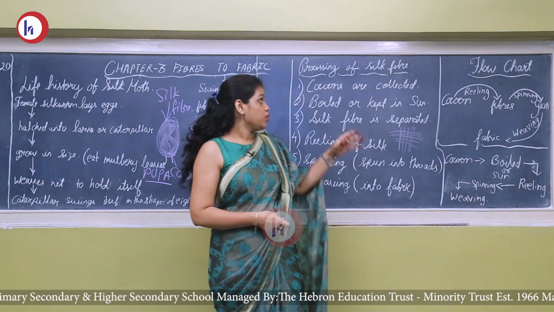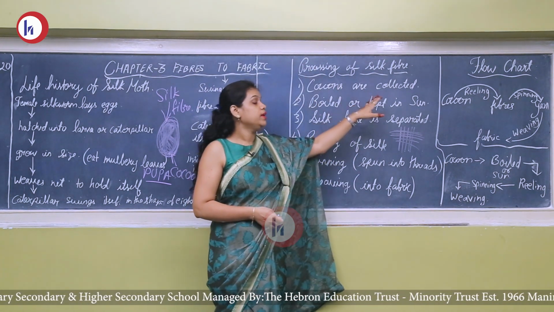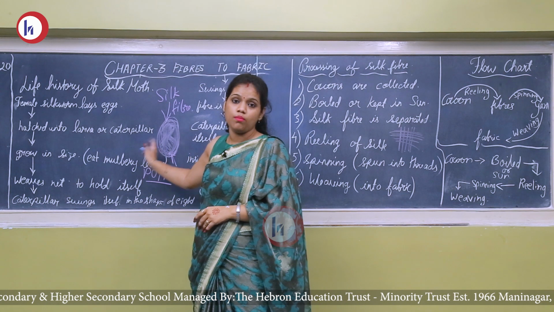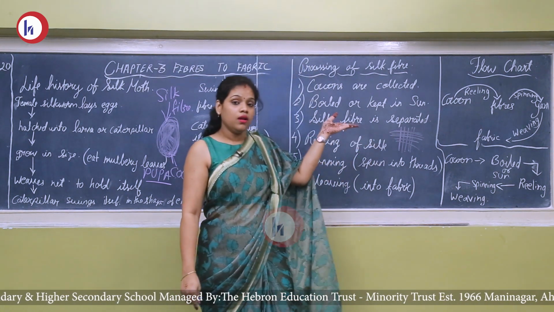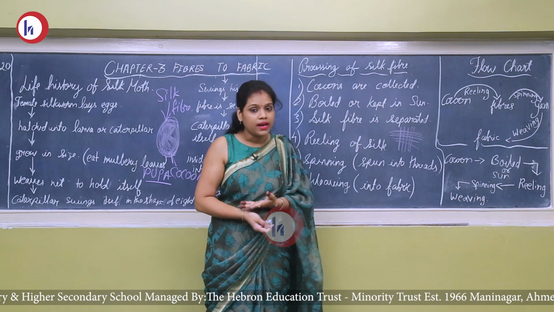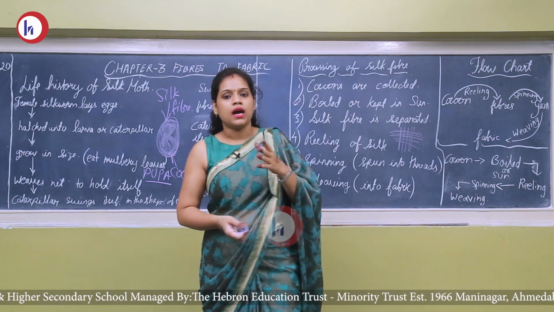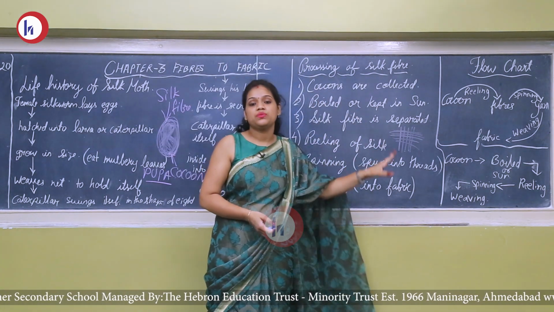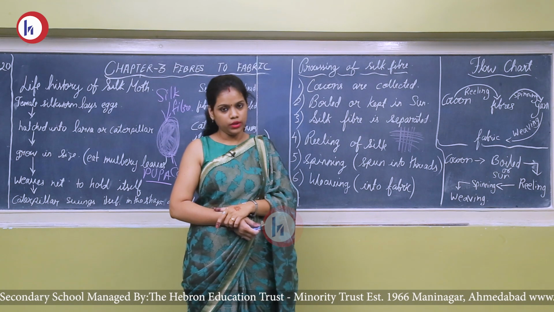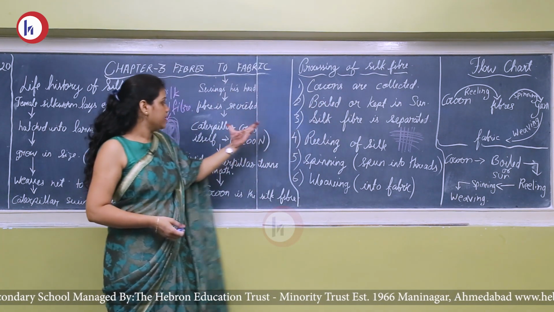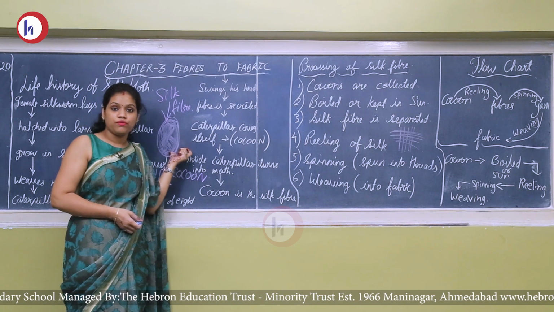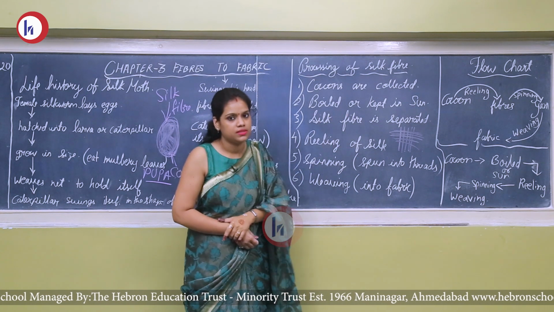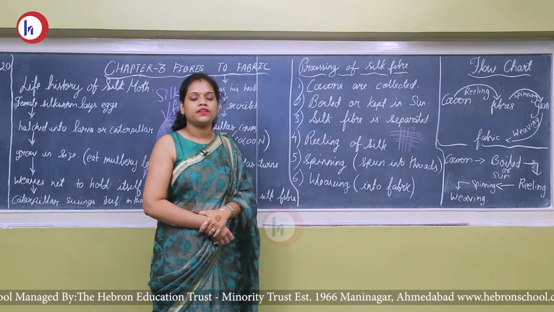Now you can ask a teacher, they boil these cocoons? Yes, in many industries they don't wait for the moth to come out. So they boil this cocoon along with the caterpillars, and almost 1,000 to 3,000 caterpillars die in this process. That's why these silks are very costly. Otherwise, if they leave it naturally to come out, they have to wait long, but they don't wait in industries. So these caterpillars die many times for extracting the silk.